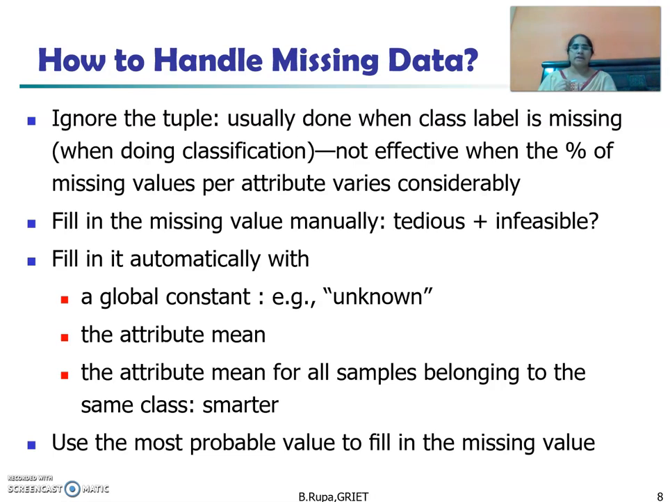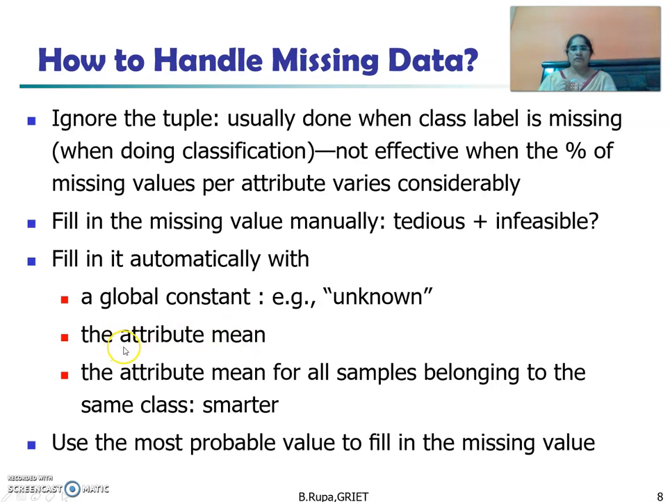Filling the missing values manually. Filling the missing values manually is a very time consuming process and it is infeasible also. It is not a feasible way of filling the missing values. The next one is we need to fill it automatically. We can fill it automatically by using a global constant, such as an unknown value, or infinity values. Like that, we can fill that one.